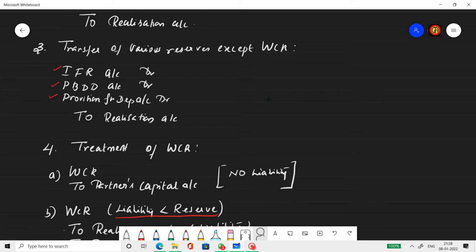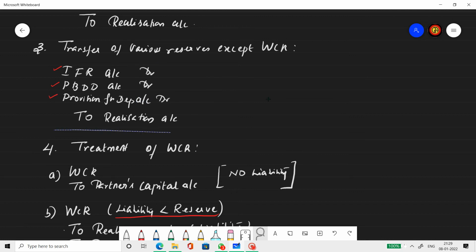So I'm just explaining it one more time. If debtor is there, provision for doubtful debts is also there. As debtor is transferred at its gross value, provision for doubtful debts is also transferred. Likewise, asset is transferred, concerned depreciation account is also transferred. Investment is transferred, investment fluctuation reserve is also transferred. All these reserves are liabilities, they have credit balance. So in order to cancel, in order to close, you have to debit them.